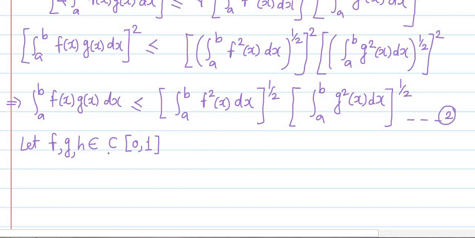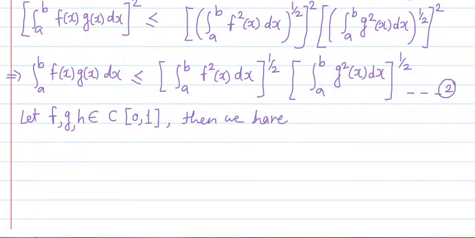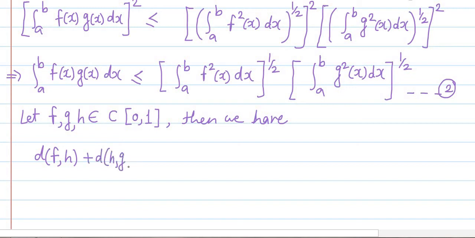Okay, so then we have d of f comma h plus d of h comma g, whole square. Okay, so this is equal to, use the definition of the d function of this example.